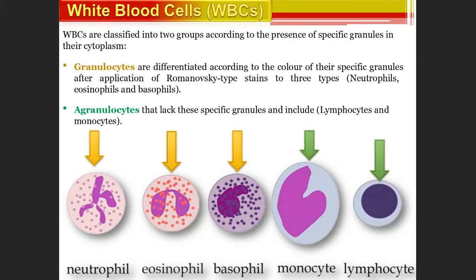The granulocytes are neutrophils, eosinophils and basophils. Agranulocytes are monocytes and lymphocytes. Granulocytes are differentiated according to the color of their specific granules, which are stained by Romanowsky stain. Agranulocytes don't have any specific granules.